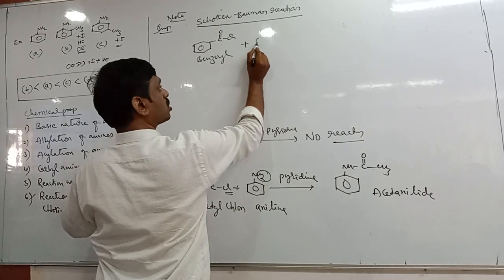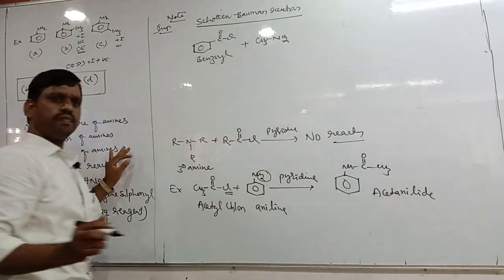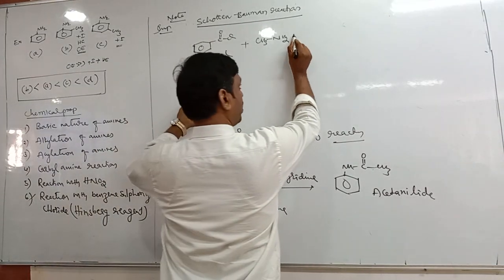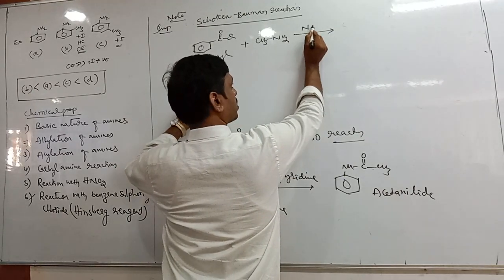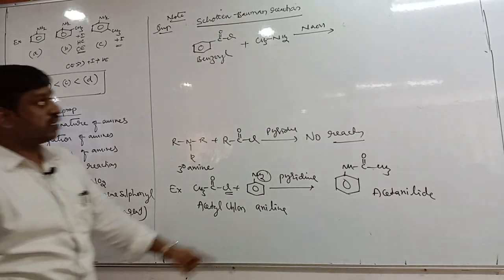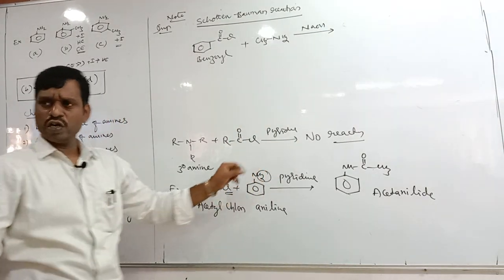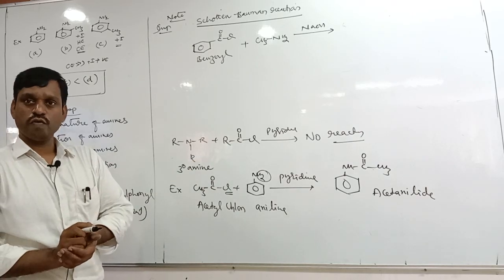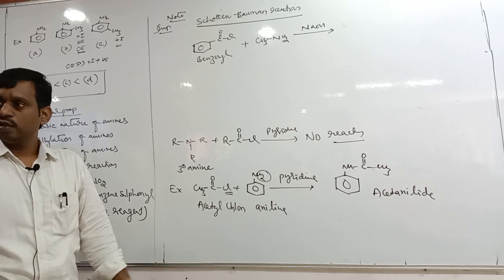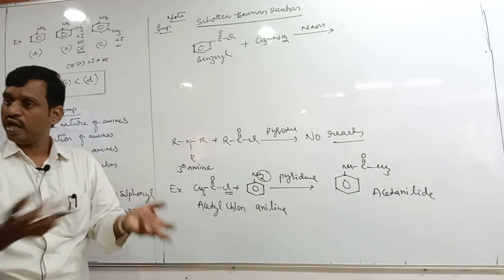Benzoyl chloride reacts with any amine, methyl or ethylamine. Now this reaction takes place in presence of sodium hydroxide, a strong base. Pyridine is a weak base. Then what is the function of pyridine here? Why are we using pyridine? Pyridine is a base, and base always removes acid.